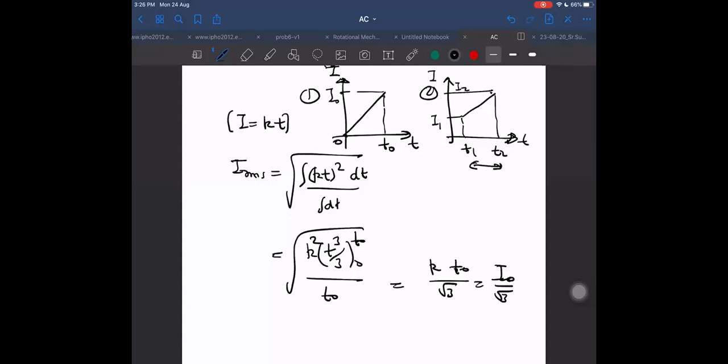So apply some logic and find out the second case. But I want my answer in terms of I1 and I2, and also one more thing we need, I think. Wait a second, let me check also. I1, I2. Can you get the answer independent of time T1, T2, just in terms of I1, I2? Try once. I don't know if it will be possible or not. Try once whether we can get it or not.